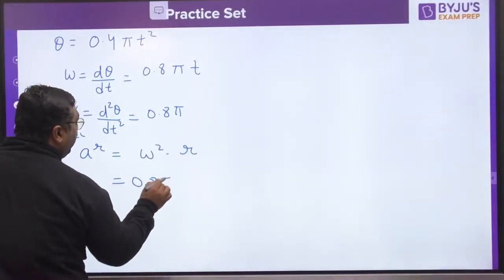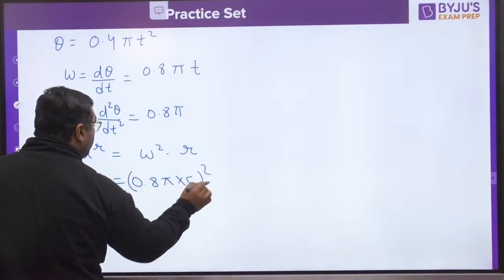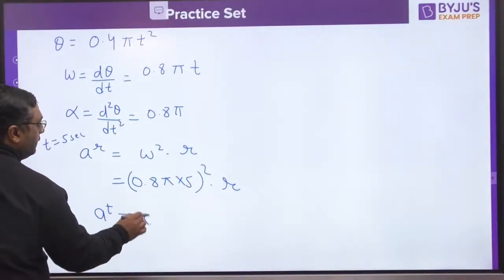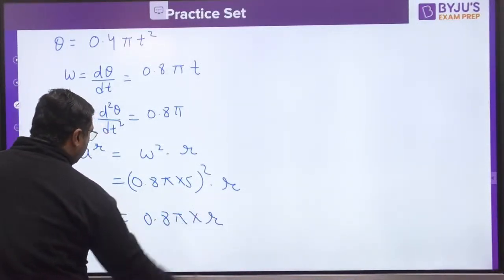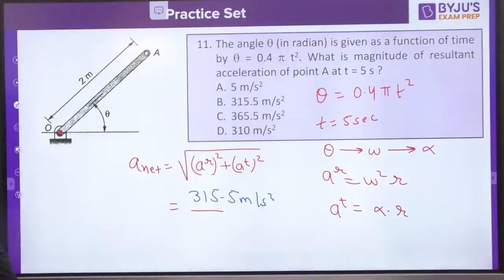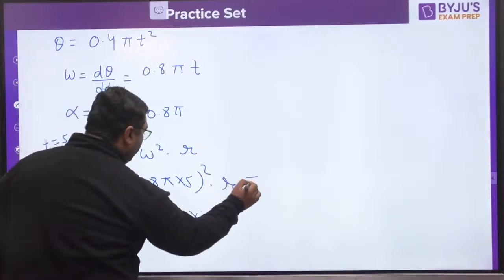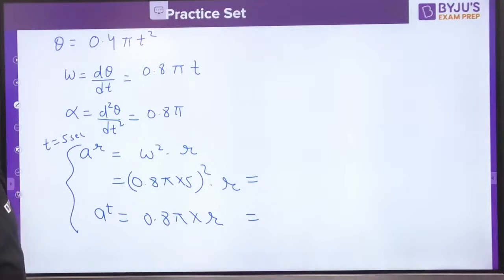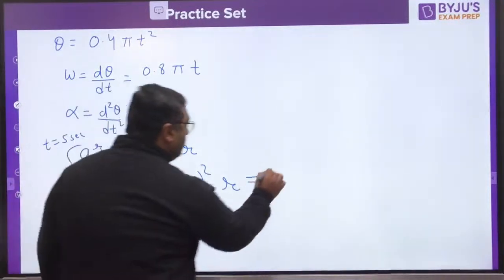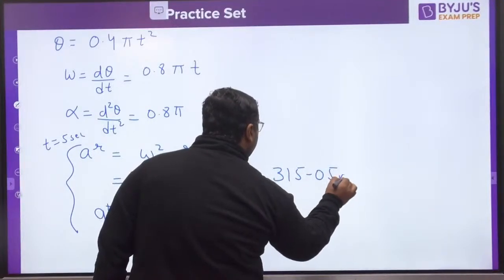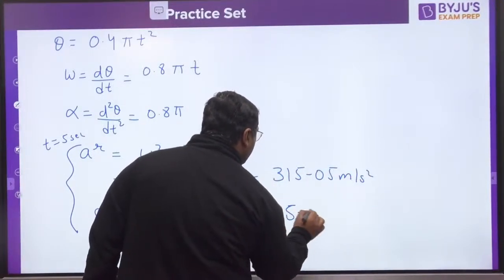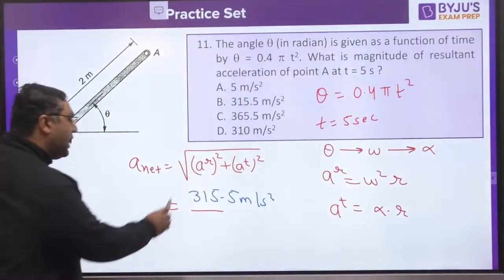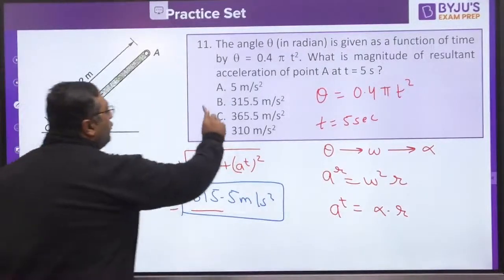So 0.8 pi into 5 the whole square into r. Then tangential will be r alpha, 0.8 pi into r. This will give you radial and tangential. R is 2 meter. So you would be getting radial to be 315 and tangential to be 5.02. Now putting these values, taking square and square root, you would get the answer to be 315.5. B would be the right answer for this.